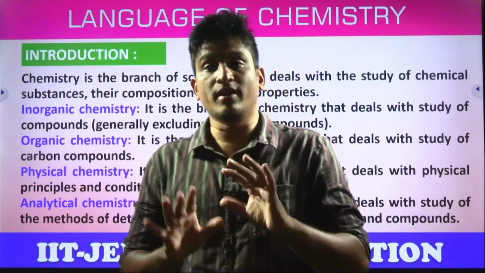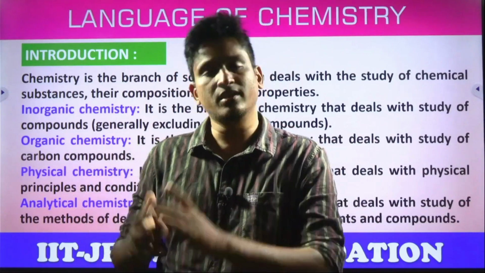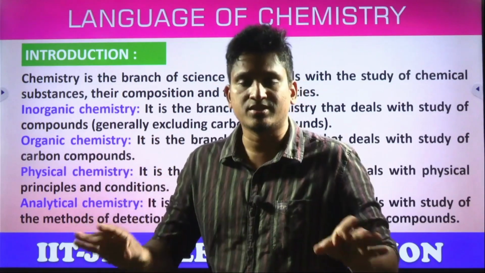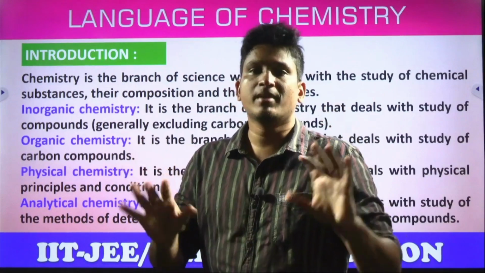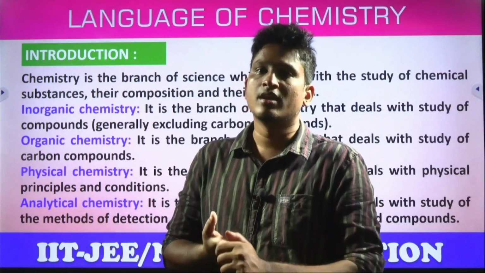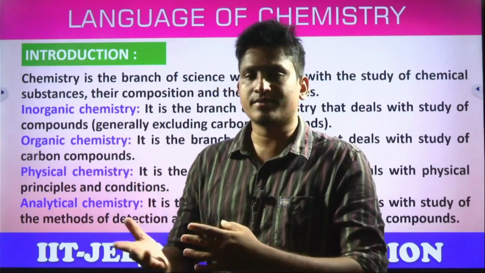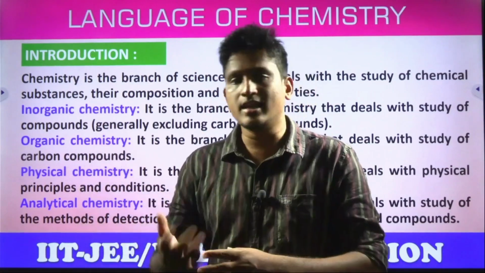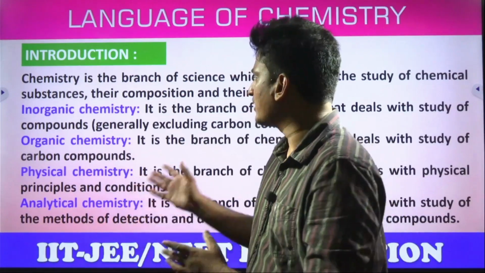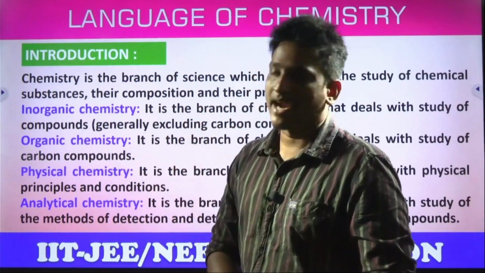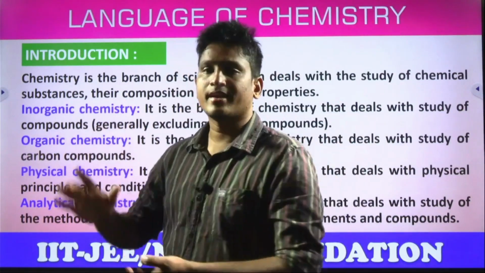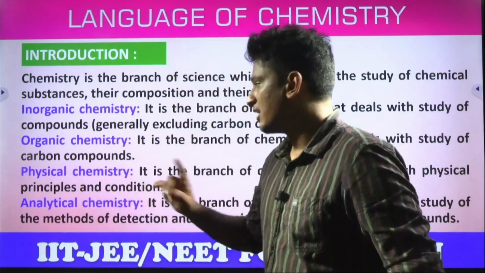So there are 118 elements. Why only carbon is so special, we'll discuss in the chapter. So organic chemistry means carbon chemistry, the study of carbon and its compounds. The main reason is that all life is made up of carbon. We're carbon based life. So many compounds are possible with carbon. So carbon has a separate branch of chemistry called organic chemistry, and for the remaining elements, the discussion of S block elements, P block elements, D block and F block, all the elements we'll study in the branch called inorganic chemistry, excluding carbon compounds. Why? Because for carbon compounds we already have organic chemistry, right? Clear? Got the clarity?